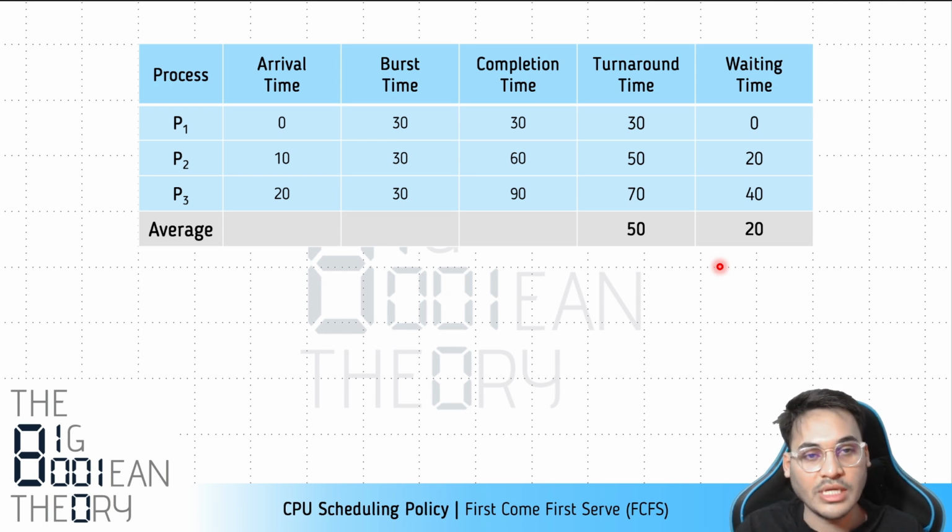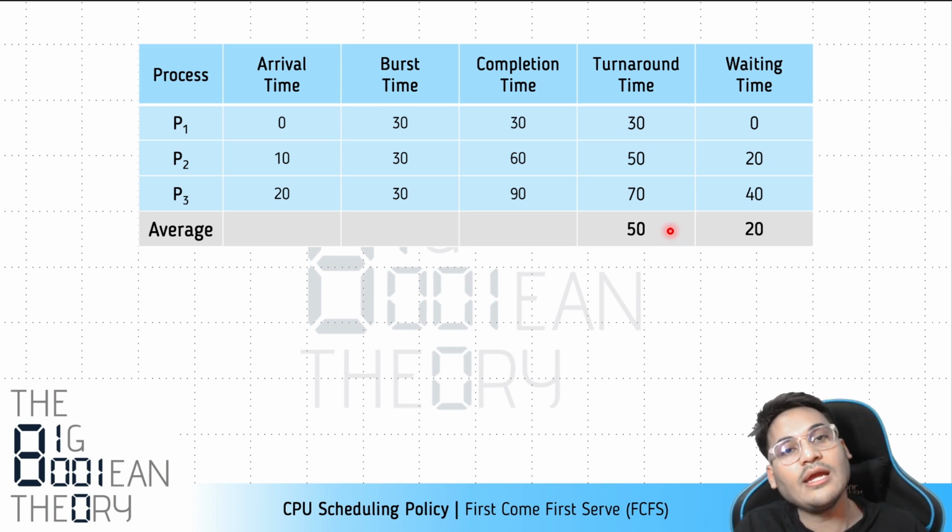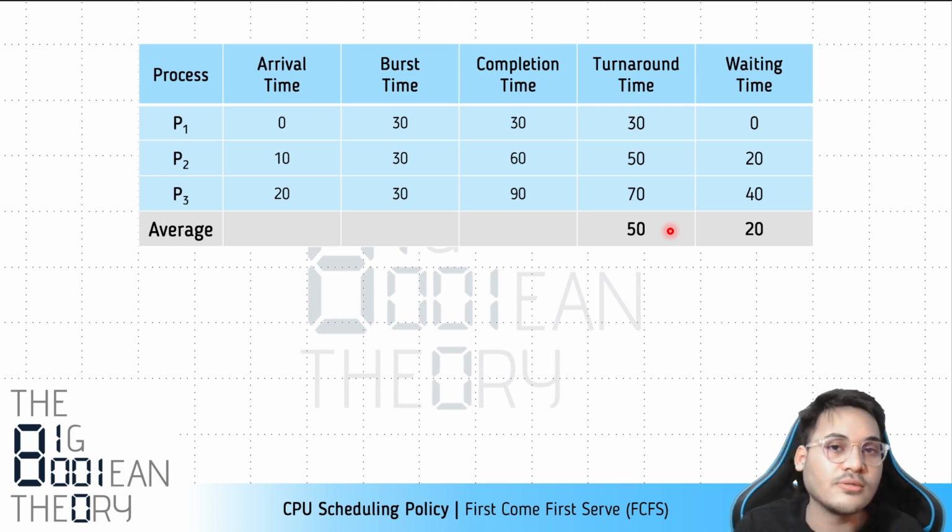To judge how good a policy is, you have to calculate the metric which you're trying to optimize. In this case, on a batch system, when we are running the first come first serve algorithm, the metric that we're trying to optimize is turnaround time. The lower the turnaround time, the better. So we do have a number, 50, and later on, when we study other algorithms, we can compare two algorithms. Since we only have one, here we'll just talk about how first come first serve works.